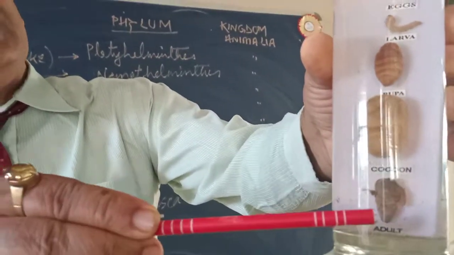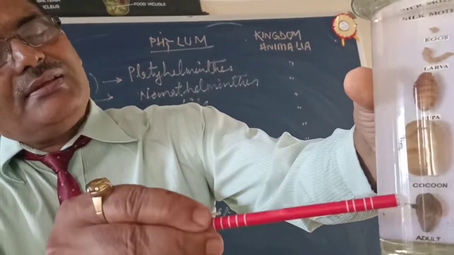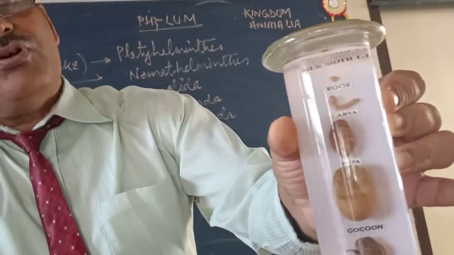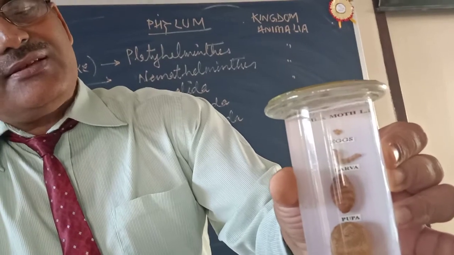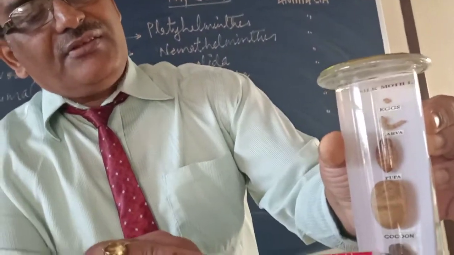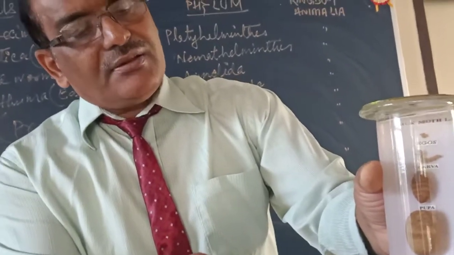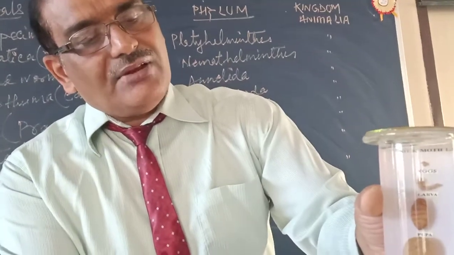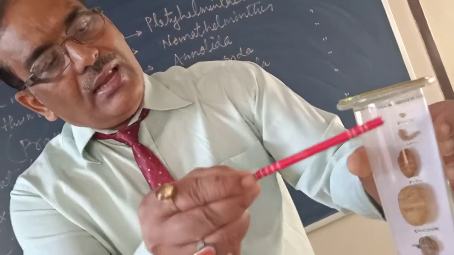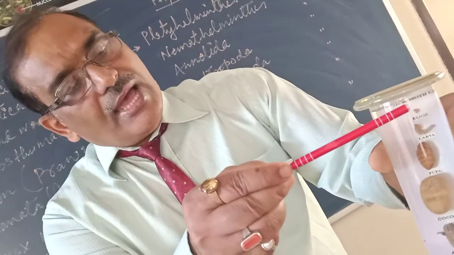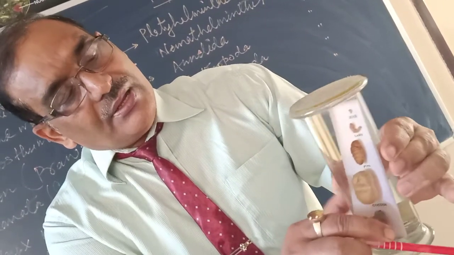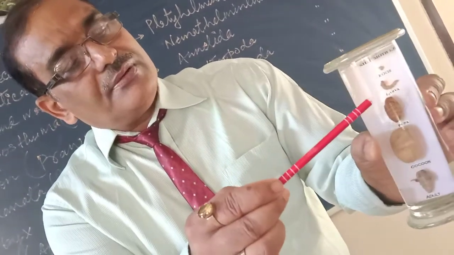Then the adult will lay the eggs. See the adult. It has also exoskeleton and the body is externally segmented. Legs are jointed. Tentacles are present and wings are there for flying. These are the eggs at the top. They lay eggs, oviparous, and eggs hatch, larvae come out. The larva is called caterpillar.